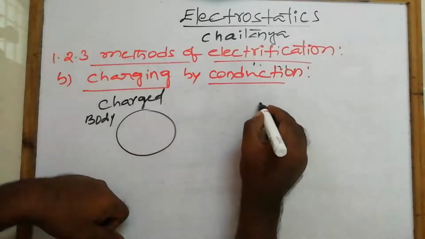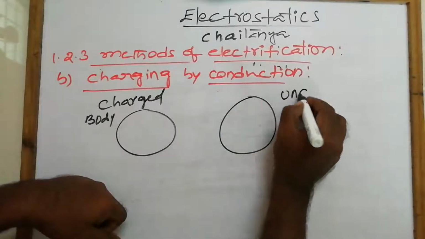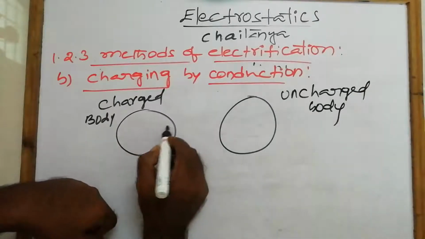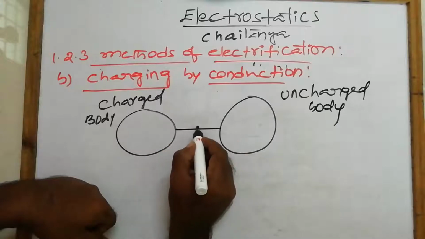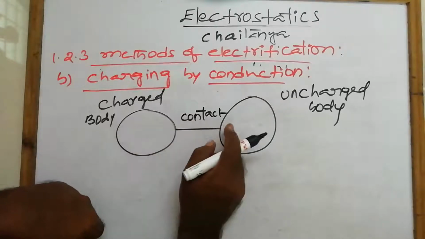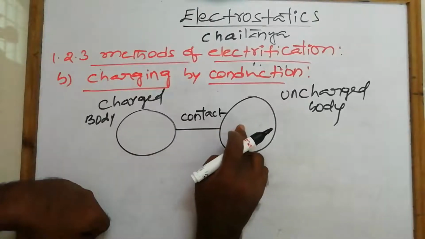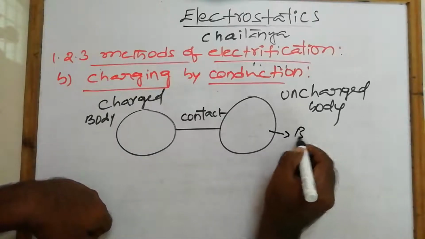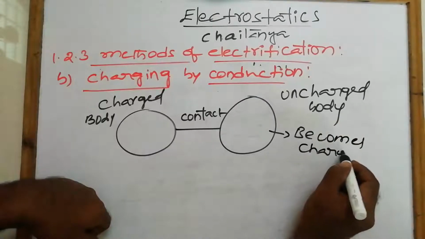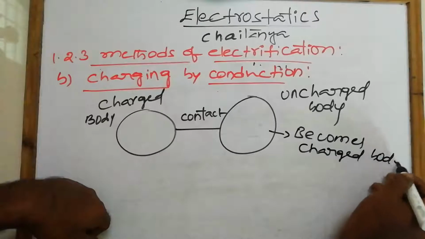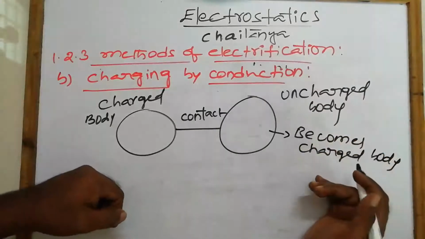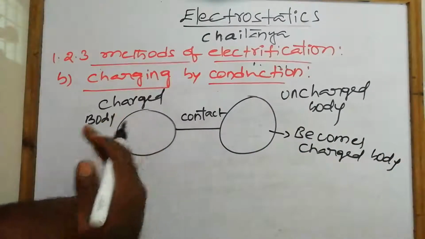And let us consider an uncharged body. This is an uncharged body. When a charged body is in contact with an uncharged body, this uncharged body becomes a charged body. This is called the charging by conduction method. But how does the uncharged body become a charged body? By contact with the charged body.